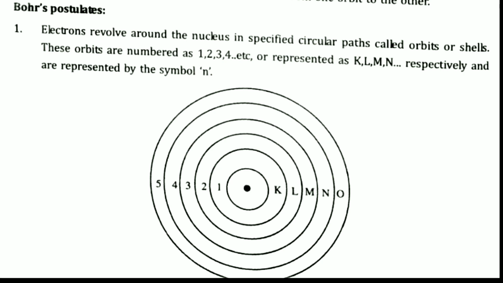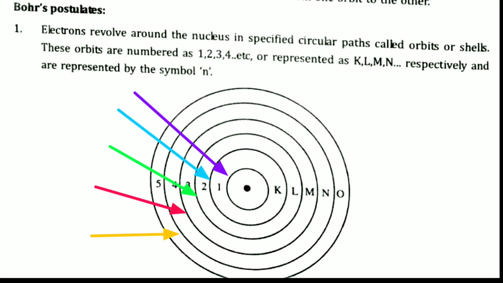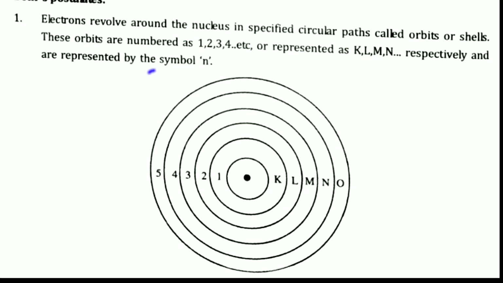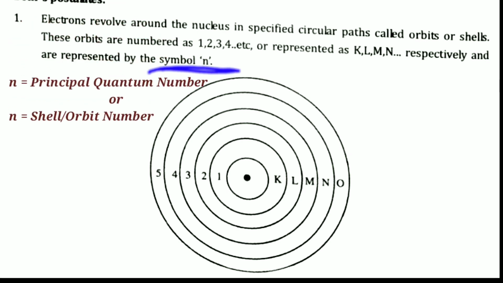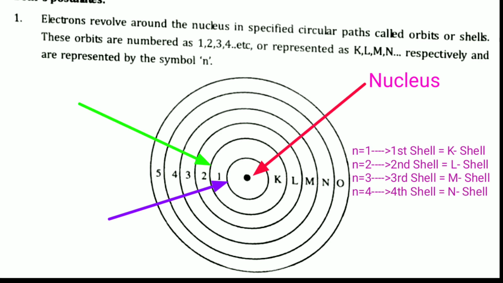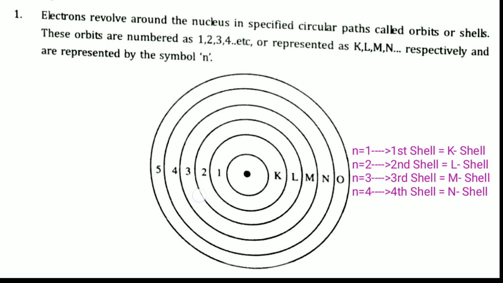These orbits are numbered as 1, 2, 3, 4, etc., or as K, L, M, N and so on respectively, and are represented by the symbol n. If n is equal to 1, that is the first shell, which is closest to the nucleus. The next shell after the first shell from the nucleus is n equal to 2, and so on.